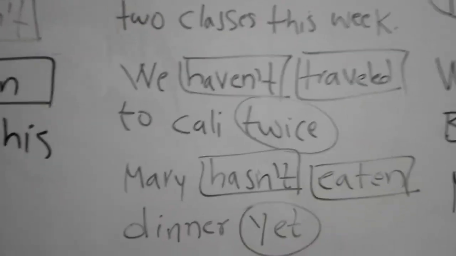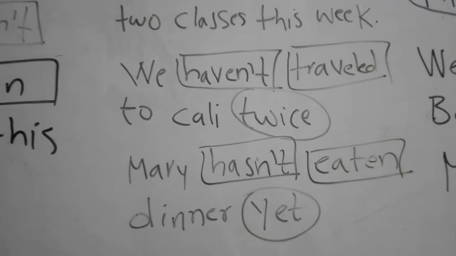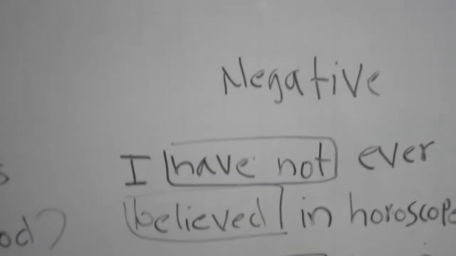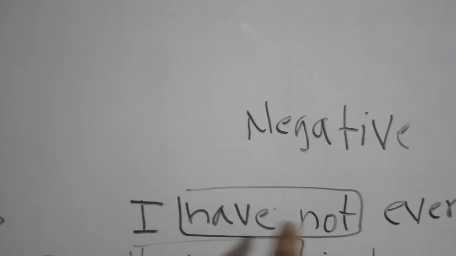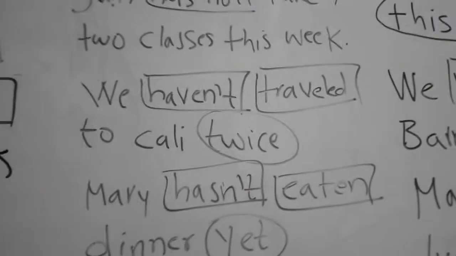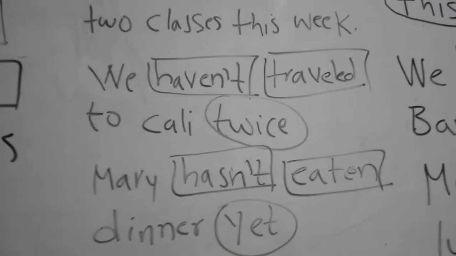Okay. The next one, we haven't traveled to Cali twice. Okay, negative, haven't. Haven't is a contraction for have not, okay? For the negative we say have not, but we can use the contraction, and the contraction is haven't, okay? So we say we haven't traveled to Cali twice, okay?